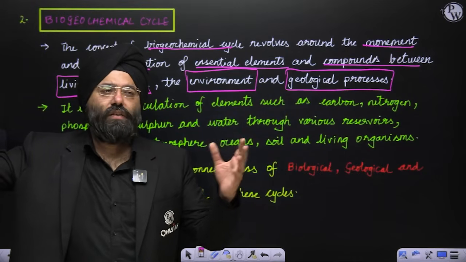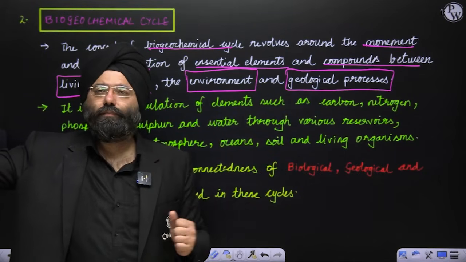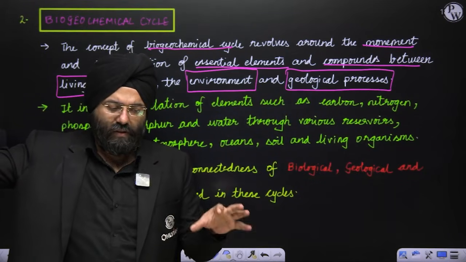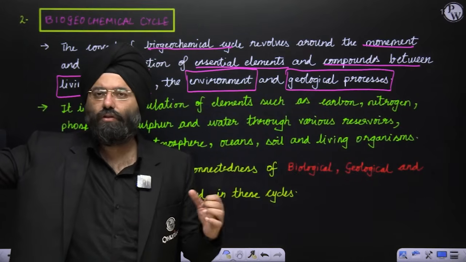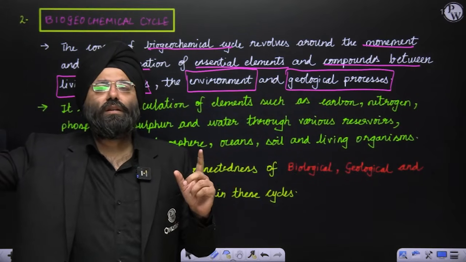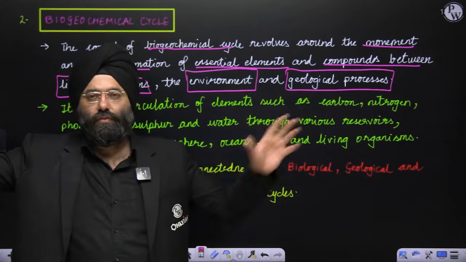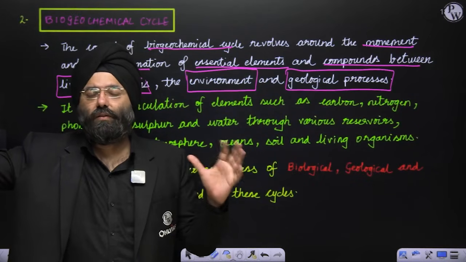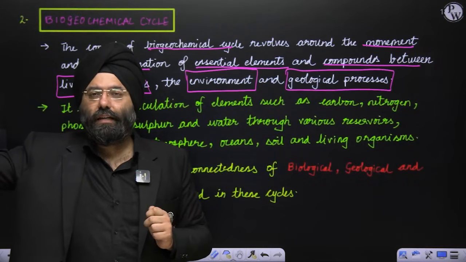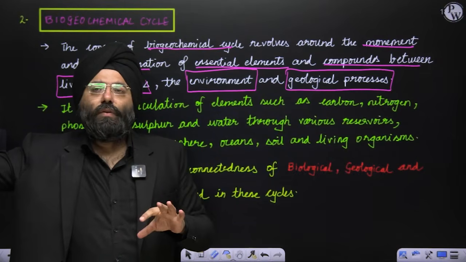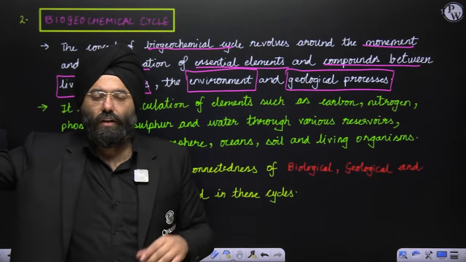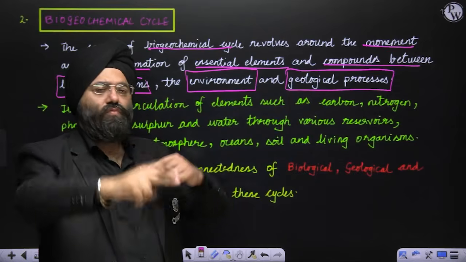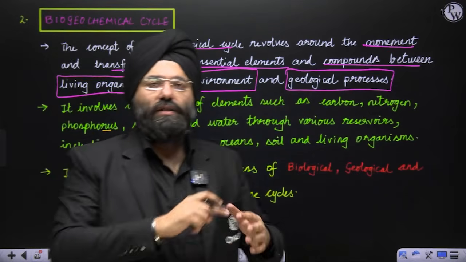You know that every living organism has carbon. You know that carbon compounds are present in the crust also. Carbon is present in the landscapes also. Carbon is also present in the atmosphere in the form of carbon dioxide and other compounds. Yes, carbon is dissolved in the oceans also. And you realize that there is a transfer or movement that is continuously taking place among these various bodies or